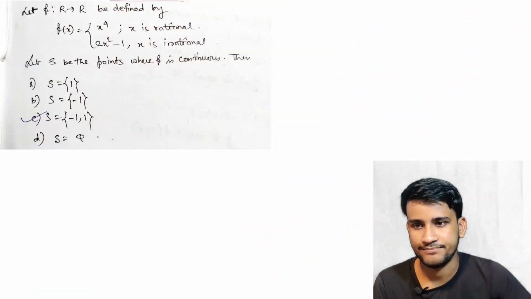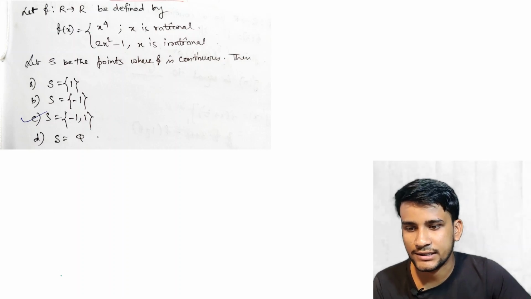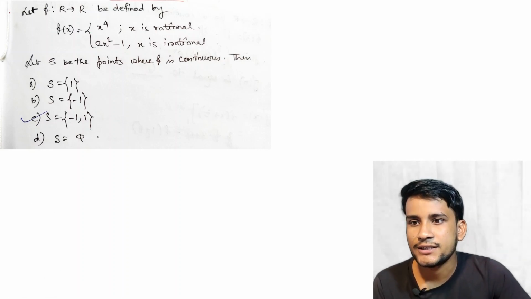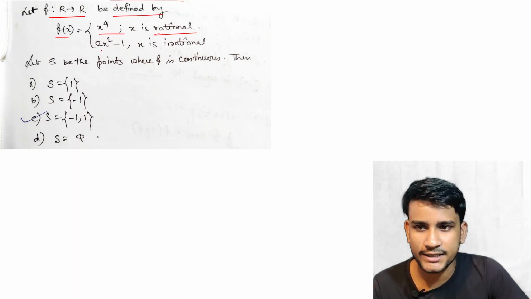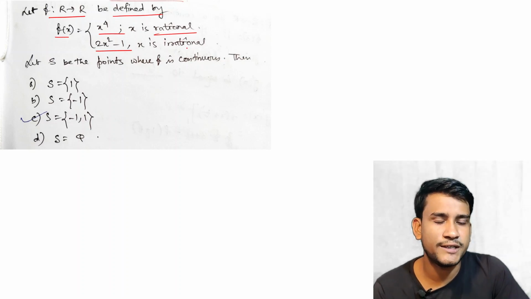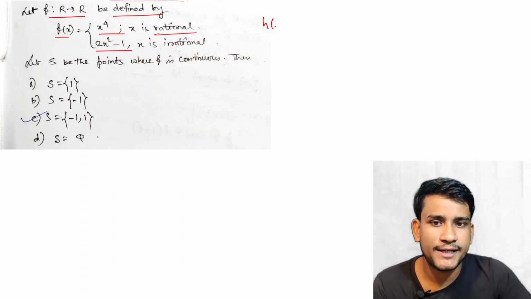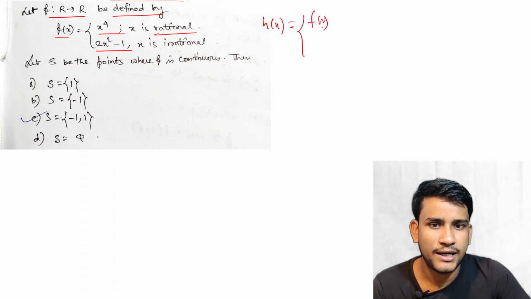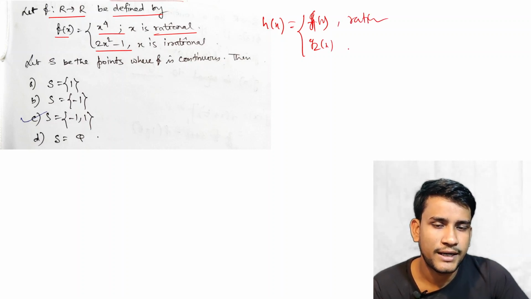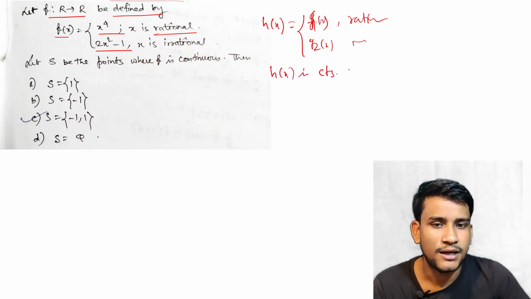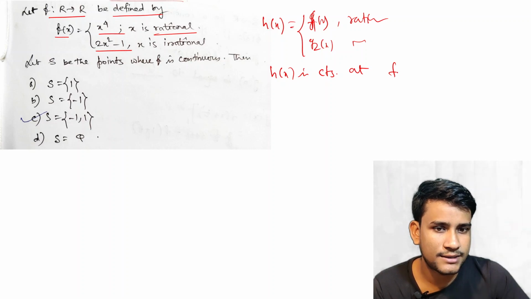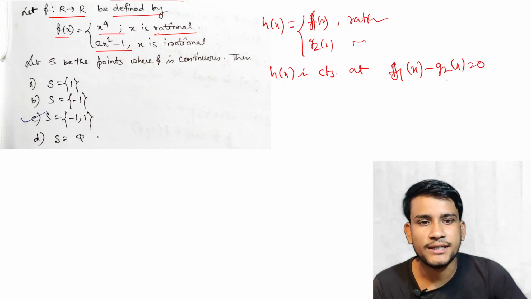Next question. This is a very easy question, I think you all know the procedure. Let f from R to R be defined by f(x) is equal to x to the power 4 if x is rational and 2x square minus 1 if x is irrational. You all know, I think, if h(x) is equal to g1(x) for rational and g2(x) for irrational, then h(x) is continuous at the point when g1(x) minus g2(x) is equal to 0, that is g1(x) is equal to g2(x).